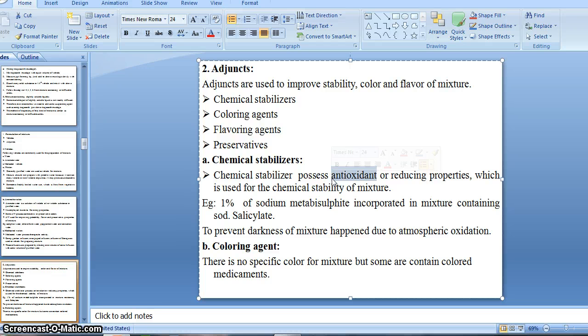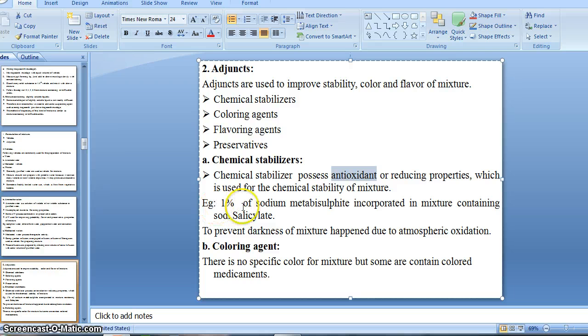Stabilizers work as antioxidant or reducing agents, which prevent the oxidation. Due to preventing oxidation, our product is stabilized up to a particular expiry date or time. So it becomes very necessary to add a stabilizer, that is antioxidant, reducing agent, etc.